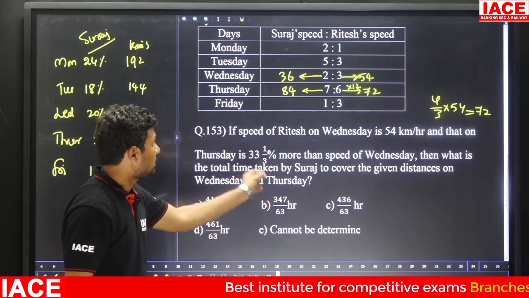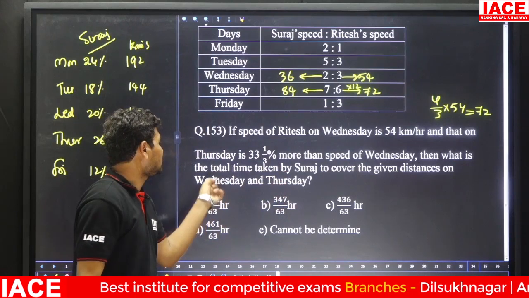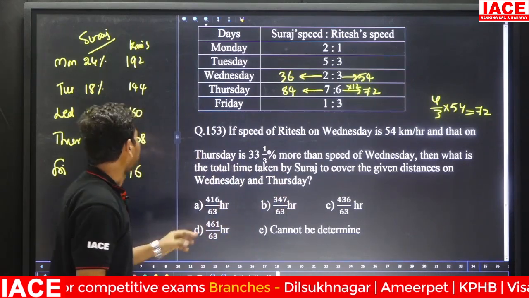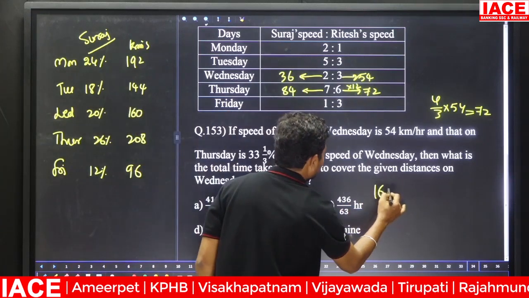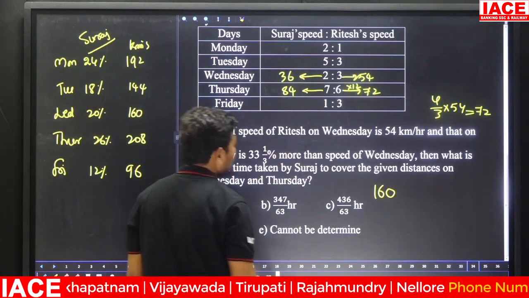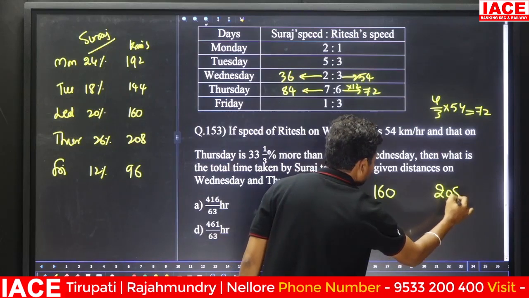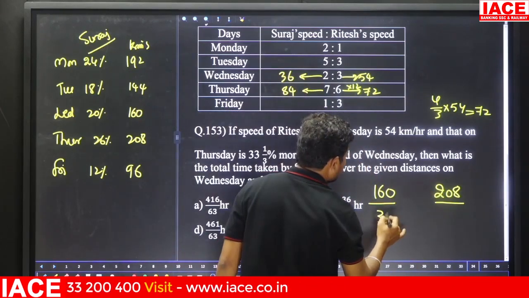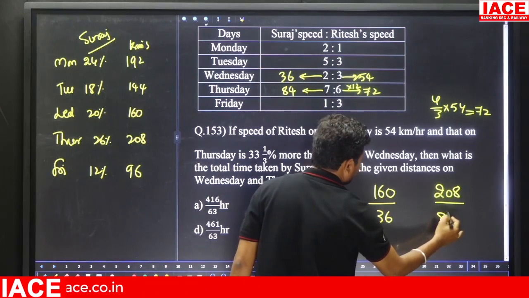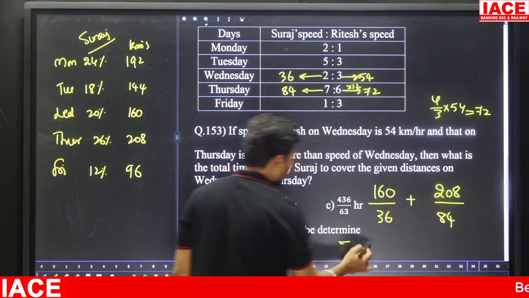Total time taken by Suraj to cover the given distance on Wednesday and Thursday. Wednesday how many kilometers is he covering? 160 kilometers. And Thursday how many kilometers? 208 kilometers. And Wednesday what is the speed Suraj is maintaining? 36 km per hour, and 84 km per hour on Thursday. This is the total time required.